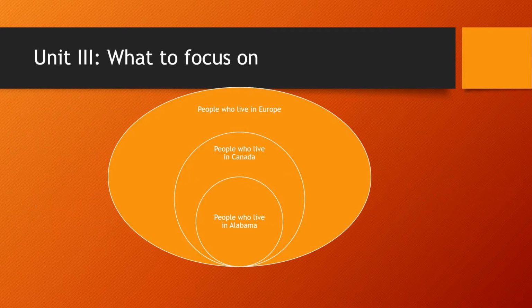Here's a visual representation which shows us why the conclusion would follow. Notice that the people who live in Alabama are inside the group or category of people who live in Europe. This is another way of saying that the conclusion follows logically, or the conclusion would be necessarily true if the premises were true, which is just to say that the argument is valid. Of course, we know that the premises in this argument are false, but the argument is, as we have seen, valid or well-reasoned. This tells us that arguments can be well-reasoned even when the premises are false.